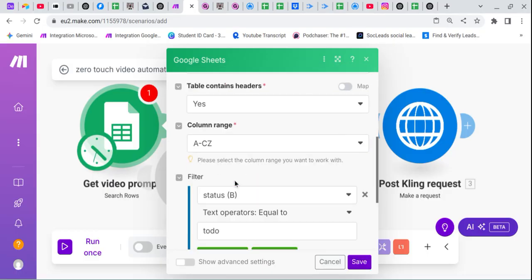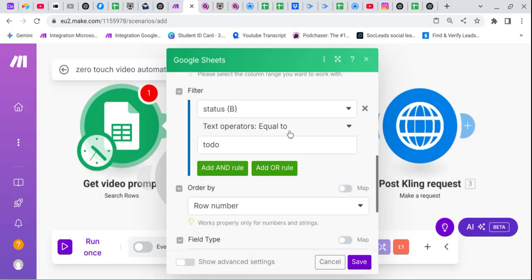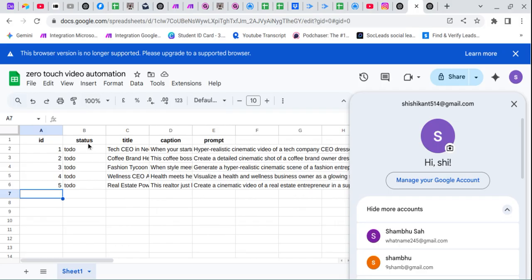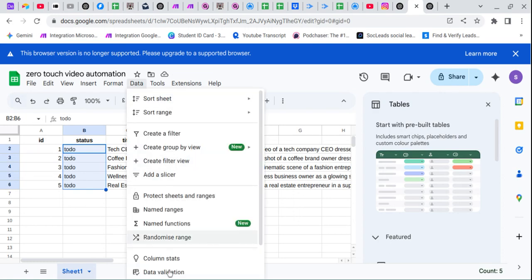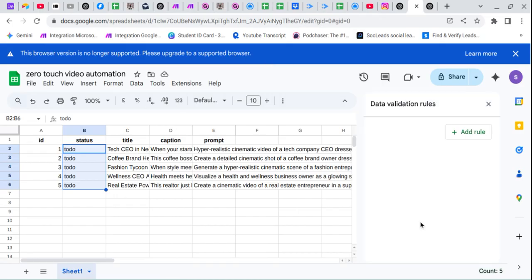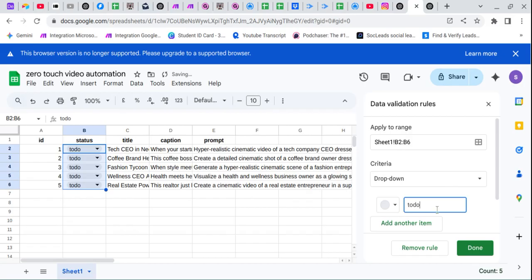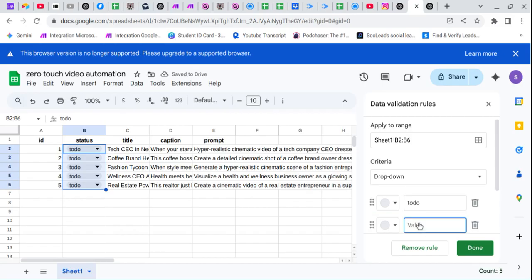And I can provide you this workflow and status will be. So let's edit status. Let's click on here and simply drag it to the bottom and go to data. Go to data validation, click on that and click on add a rule, and the first is to do, the second one will be done. Click on save.